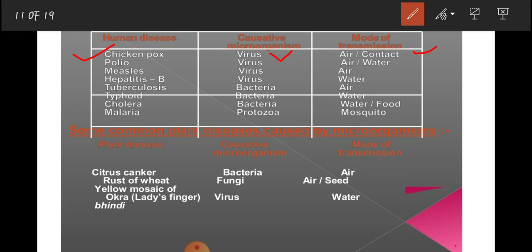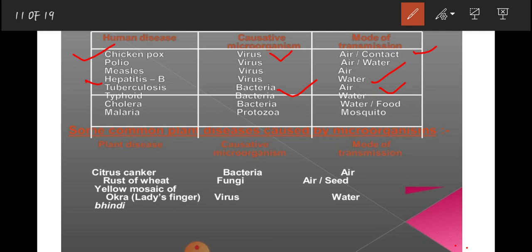Measles is due to virus, and mode of transmission is air. Hepatitis B, virus is responsible for that, and transmission mode is water. Tuberculosis, for tuberculosis bacteria is responsible, and transmission mode is air. Okay, typhoid is also due to bacteria, and mode of transmission is water.